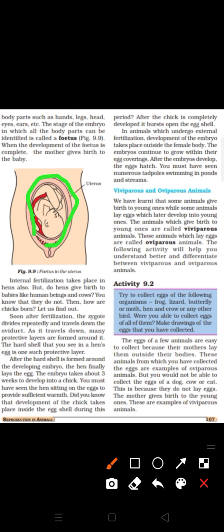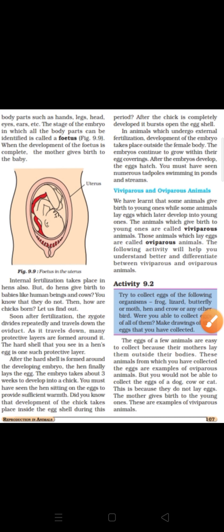Okay children, in many organisms internal fertilization takes place, but have you ever seen a hen giving birth to a baby? No. Is any bird giving birth to a baby? No. Only mammals are able to. Mammals are a group of animals who feed their young ones with milk. So they can give birth to babies, while the rest of the organisms generally lay eggs.